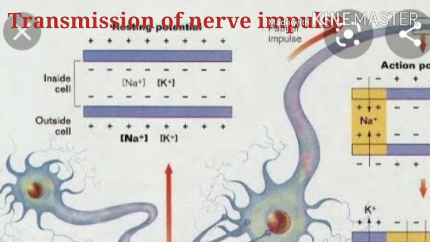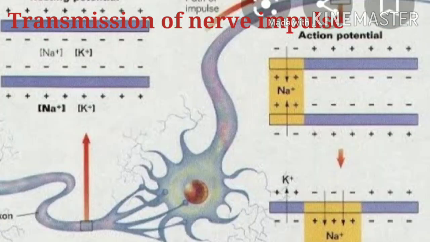Now, let's see how transmission of impulse occurs through the nerves. In normal or resting condition, the outside of the nerve fiber becomes positively charged. This is called polarized state. This polarization is due to more sodium ions outside the axon membrane. On stimulation, it may be mechanical, electrical, chemical, heat, etc., the axon membrane at this spot becomes more permeable to sodium ions, which move inwards and cause loss of polarization. It is also called depolarization.